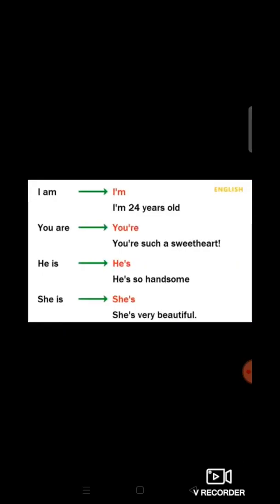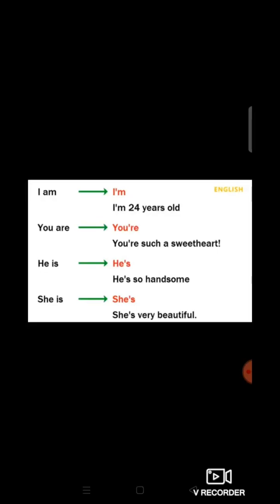So here now, students, can you observe the sentence, I am. In short, we have to write I apostrophe m, and the sentence will be I'm 24 years old. You are, in the full form it is written you are. In short, we have to write you apostrophe re, you're, and the sentence will be you're such a sweetheart, right?